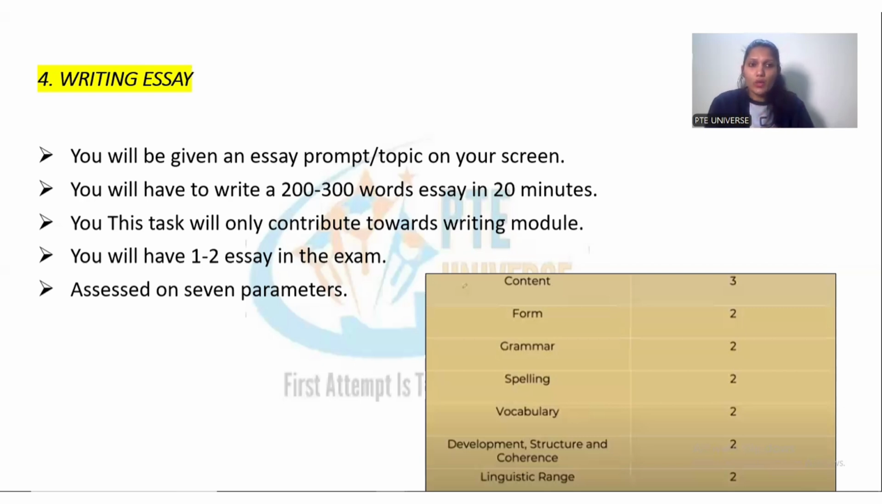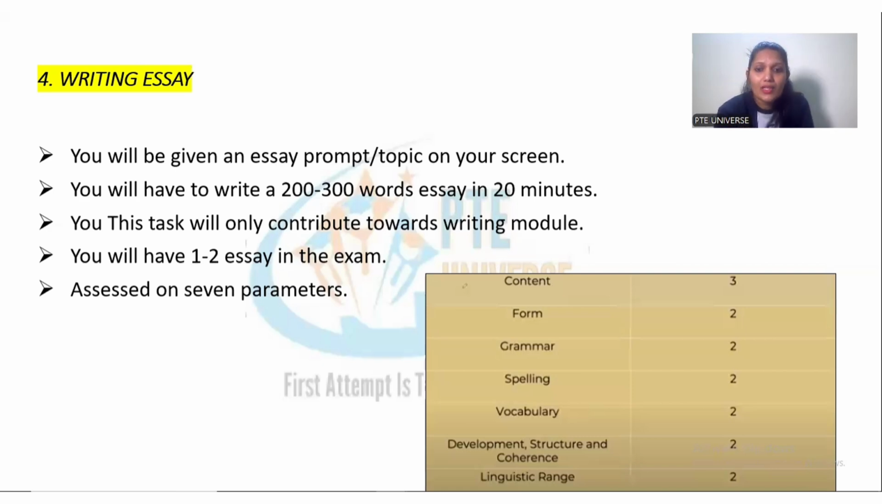So let's have a quick look. You will be given an essay topic on your screen. You will have to write 200 to 300 words in the next 20 minutes. Usually people get one essay, but you can get 1 to 2 question types. And this task entirely contributes to the writing section. So if you're scoring low in writing, it might be because you're struggling in writing essay.